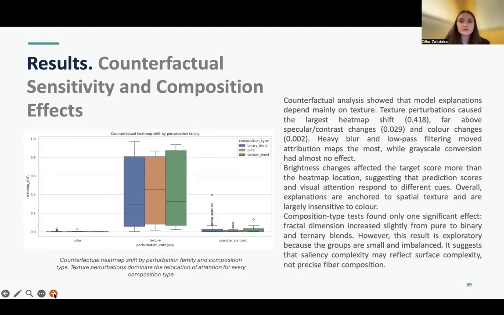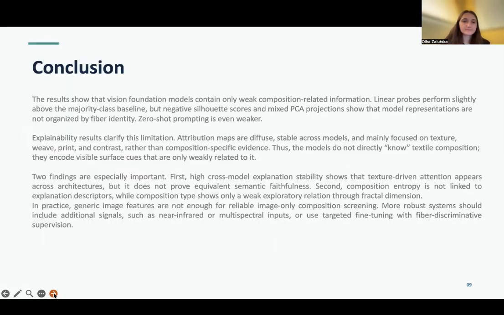Texture perturbations cause the largest heat map shift, far above specular and contrast changes and color changes in general. Heavy blur and low-pass filtering move attribution maps the most, while grayscale conversion had almost no effect.